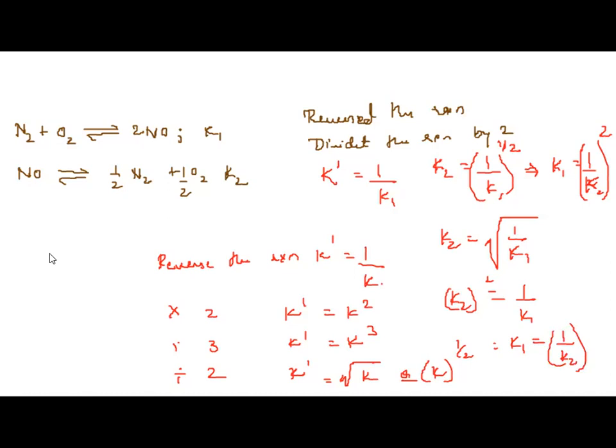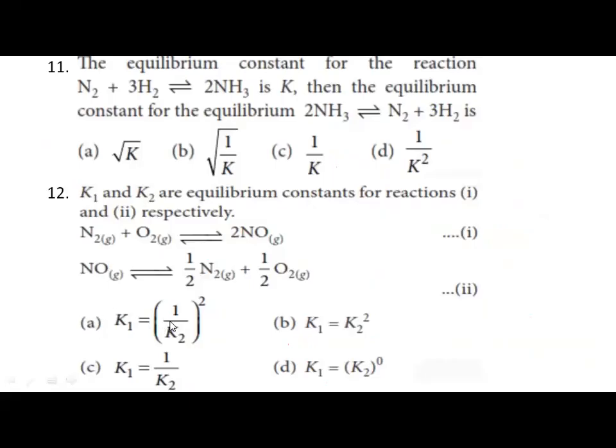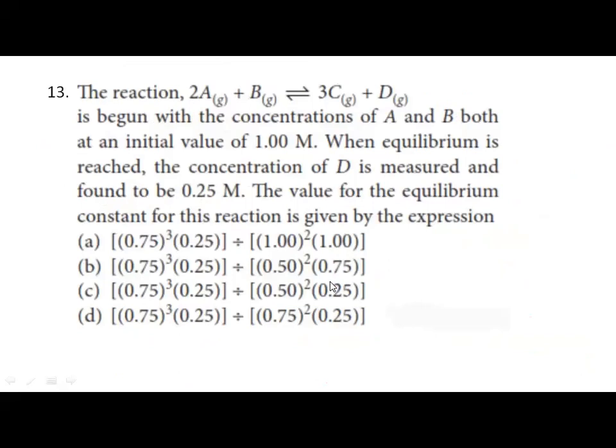So which one am I having in the options? I will write that option. So it is option K1 is equal to 1 by K2 the whole square. So you have to arrive at your options. That's it. Next question.